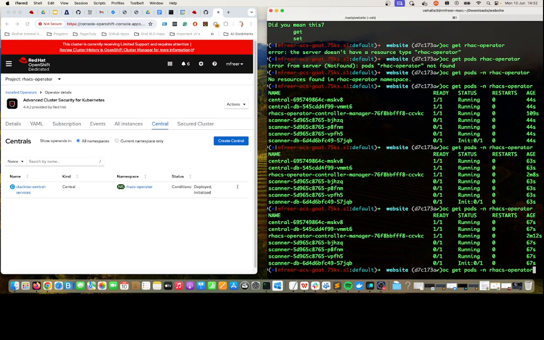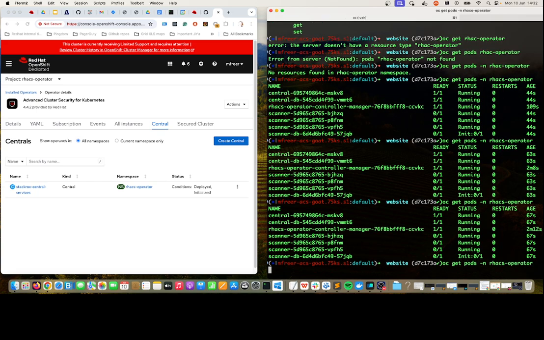We would download an init bundle for the secure cluster, whether we use the operator init bundle format, the RHACS CLI bundle format, or Helm, and we then use that init bundle to deploy our sensor into another cluster. The sensor will then connect to our secure cluster hosted on this cluster here, essentially.